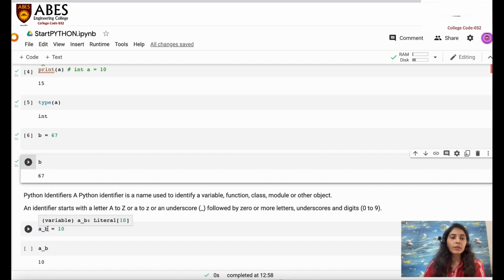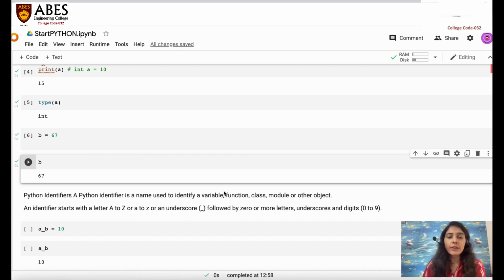Okay, so you can see over here, I just mouse over a_b. They have mentioned first in brackets a variable. So a_b is a variable, and whatever value you are going to assign into it, that value is known as a literal. So 10 is a literal and a_b is a variable, and that name a_b is called an identifier. A Python identifier is a name used to identify a variable, function, class, module, or other objects.